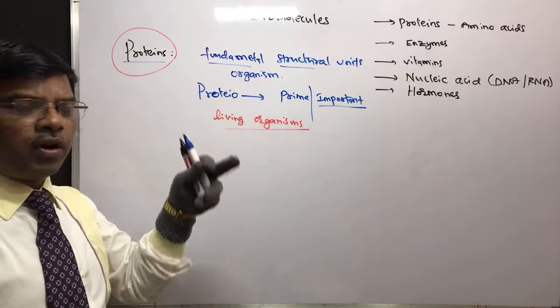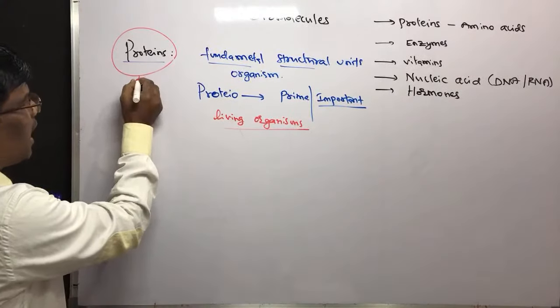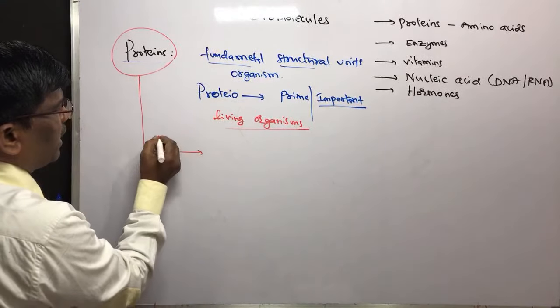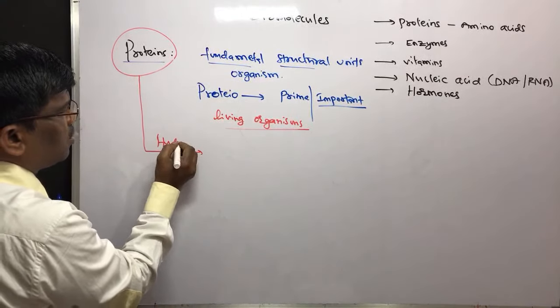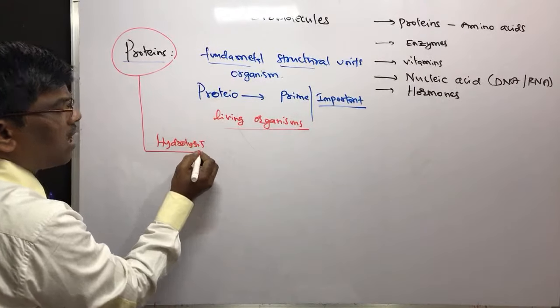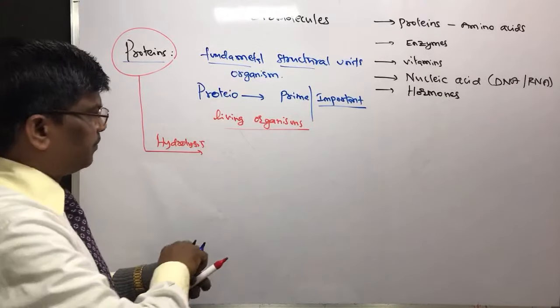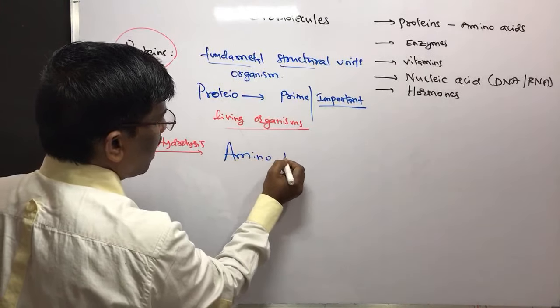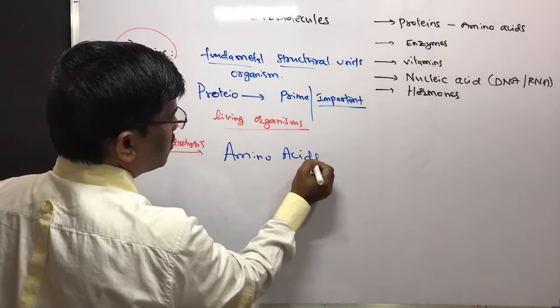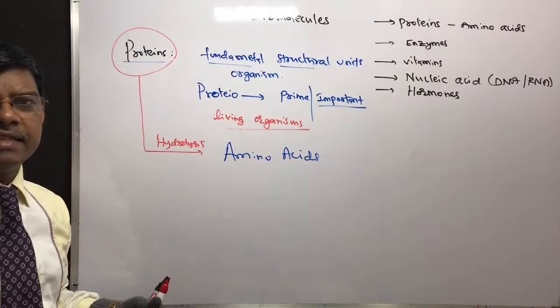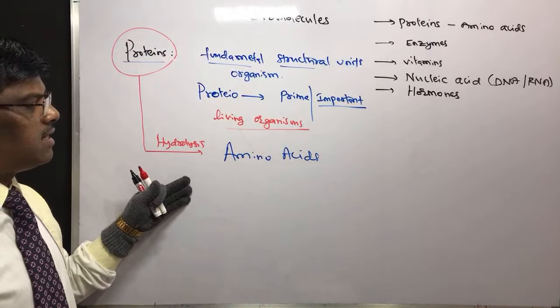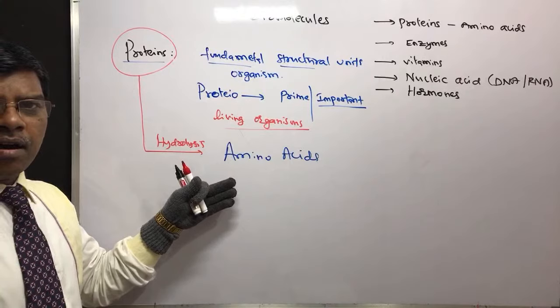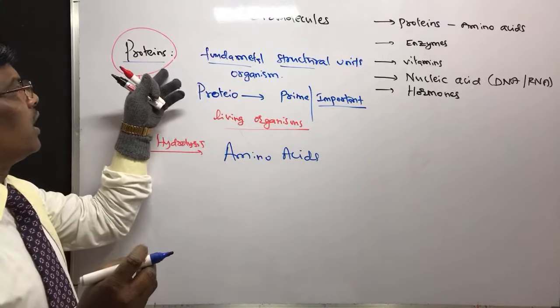Then what are proteins? When you do the hydrolysis of these proteins, you are going to get amino acids. So what are amino acids? The amino acids are the monomers of proteins.